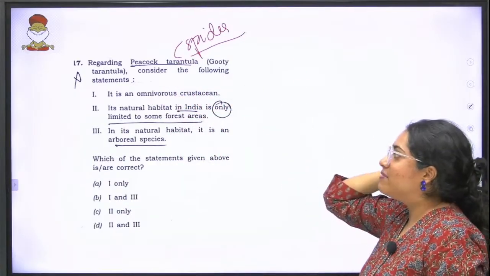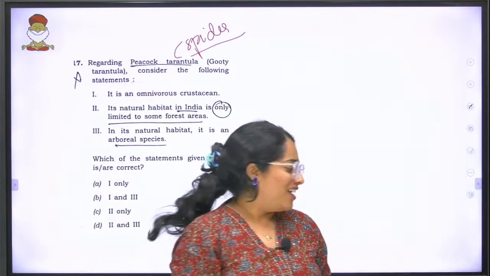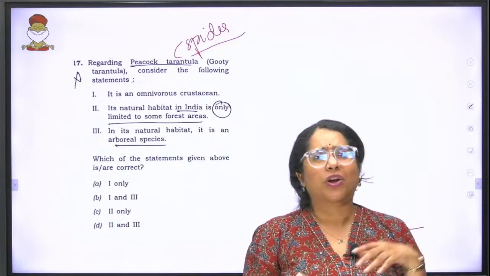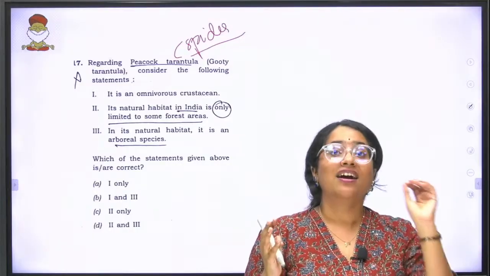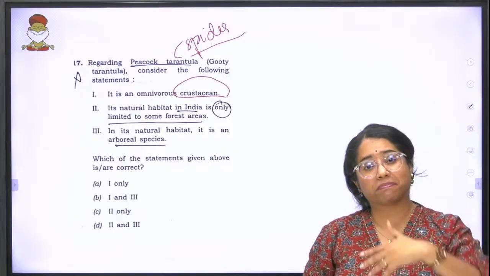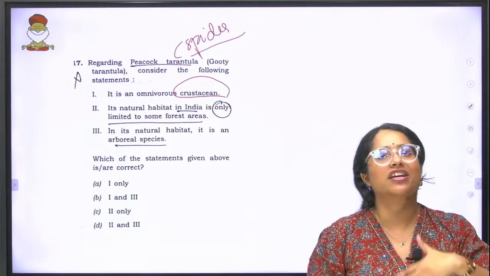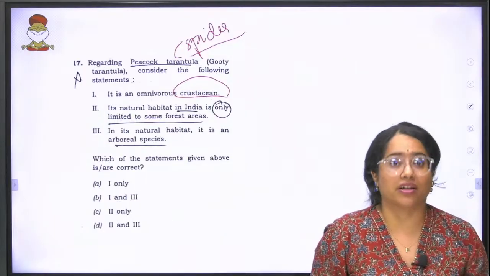Consider the following statements. It is an omnivorous crustacean. Guys, crustacean. Now you must be thinking, oh my god, UPSC is asking all of these zoological terms. Nothing. Crustacean was a term introduced in the UPSC paper several years ago. Like 3-4 times they have mentioned crustacean in past year papers, so you are expected to know what a crustacean is.